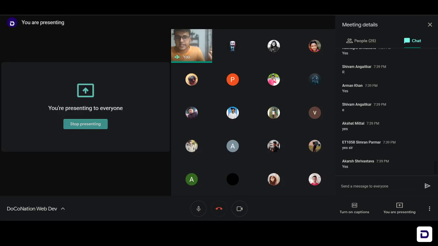So I hope all of you have already opened a separate folder for this project, and now I'm starting. For this we need to create one file, that is index.html, which is going to be our HTML file, and then we also need to create one more file that is going to be style.css, which is where we will write our styling code.